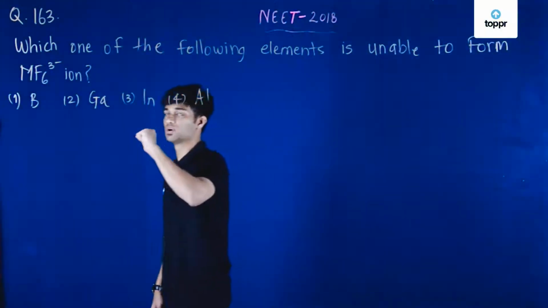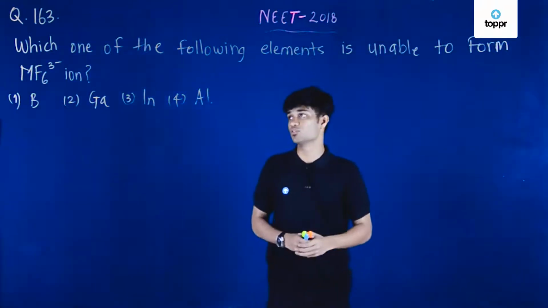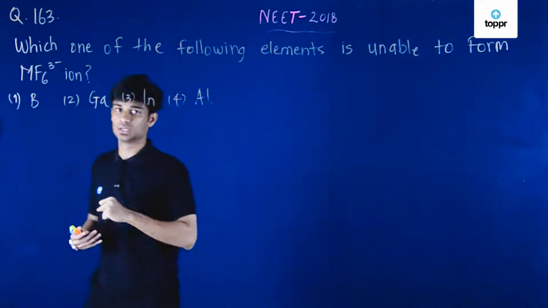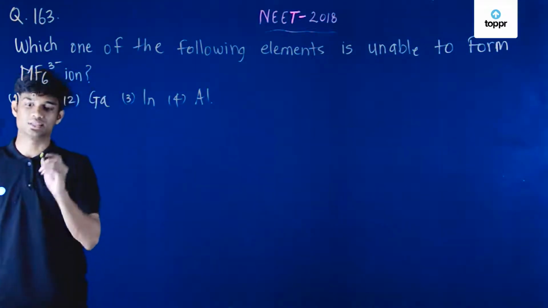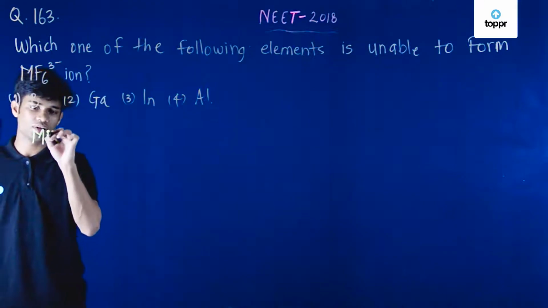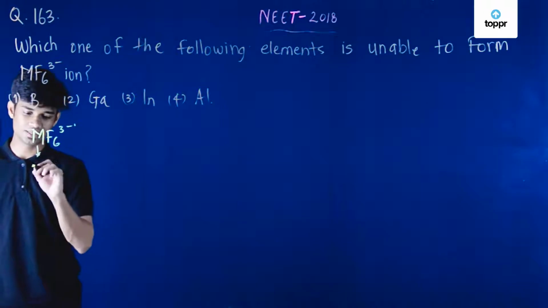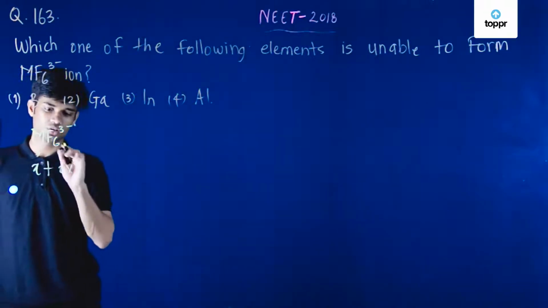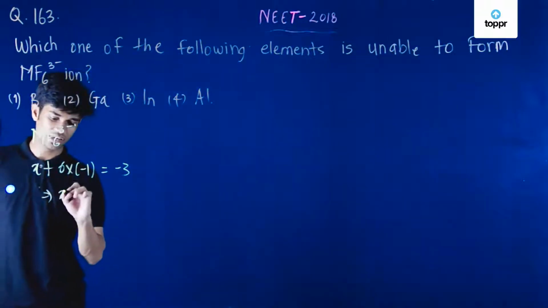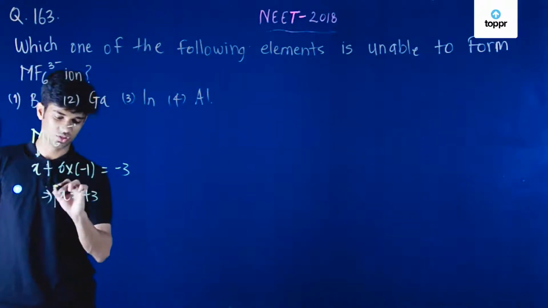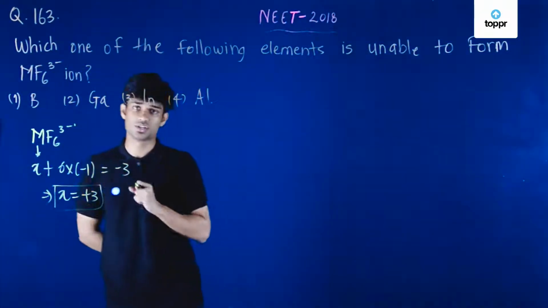So let's move on to question number 163. It says, which one of the following elements is unable to form the MF6 3 minus ion? The first thing is you calculate the oxidation state in MF6 3 minus. Suppose the oxidation state of M is X, plus 6 into the oxidation state of F, which is minus 1, is equal to minus 3, which implies my X is going to be in the plus 3 oxidation state. So whatever metal I have, I'm going to have it in the plus 3 oxidation state.